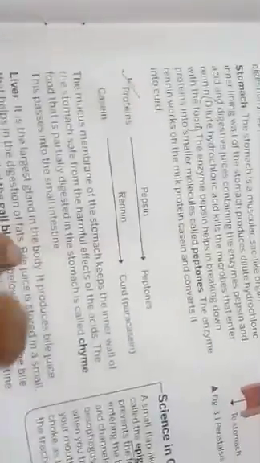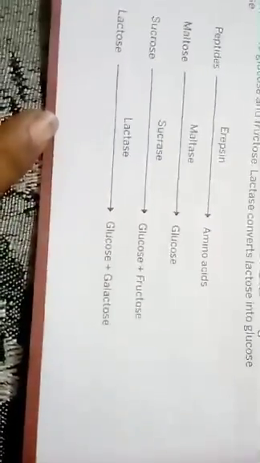Digestive system. Please learn all the definitions which are given in the black letters, and these equations also, word equations which are given in the stomach, in the mouth, in the duodenum. These all are the word equations. Please practice them. Yes, I hope this chapter is clear to you, and in your copies you will not write choose the correct answer, fill in the blanks, true, false. You start writing from answer the following questions.